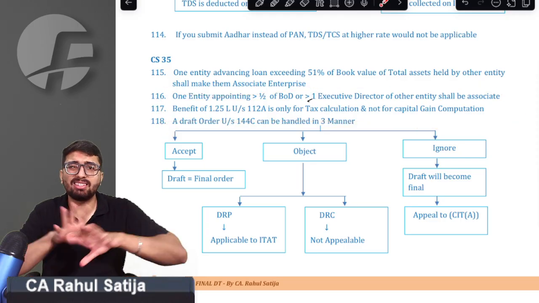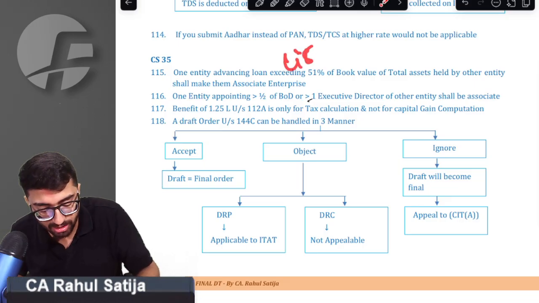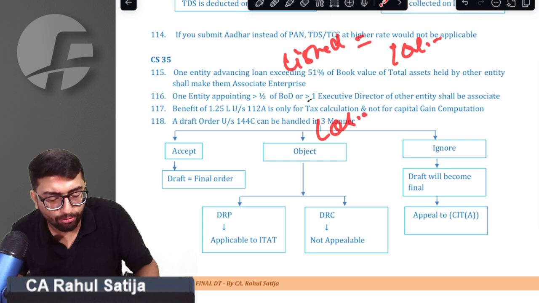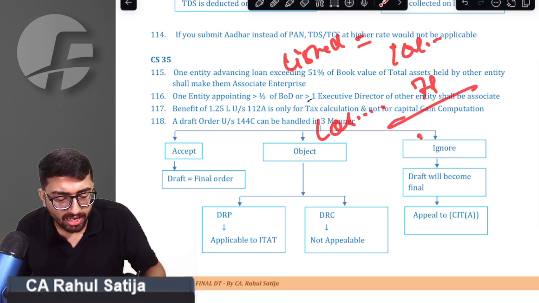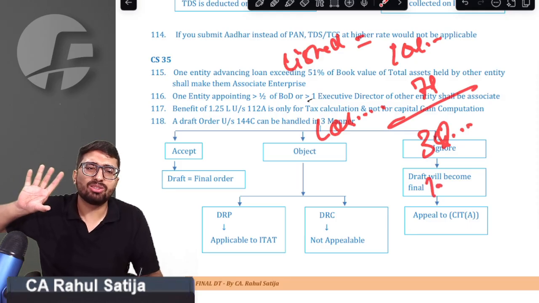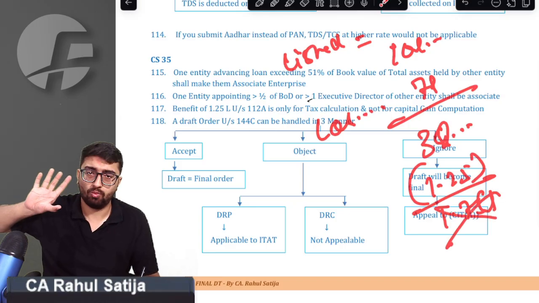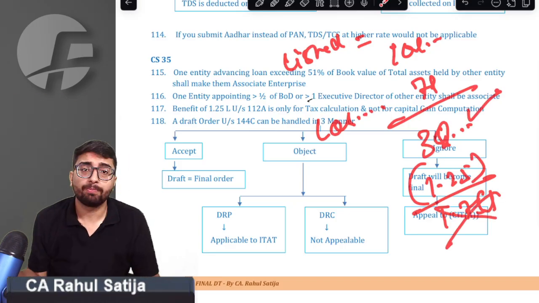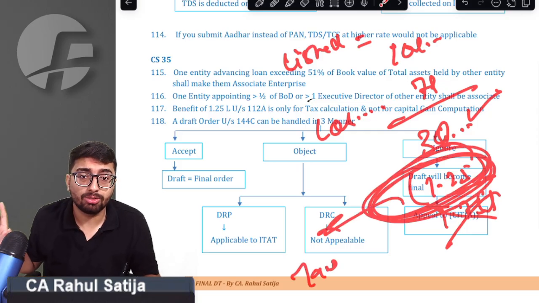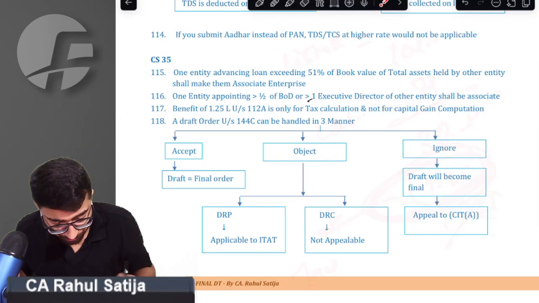Another important point, this is an area where most people get confused. For example, if I have listed shares of Reliance, and I sold them for 10 lakh rupees and the cost of acquisition after all the adjustment was 7 lakh rupees, my capital gain turns out to be 3 lakh. Can I say that my capital gain is only 1.75 lakh? Right answer is no. Capital gain is 3 lakh only. This 1.25 lakh benefit that you get now is only for tax calculation, not for capital gain calculation.